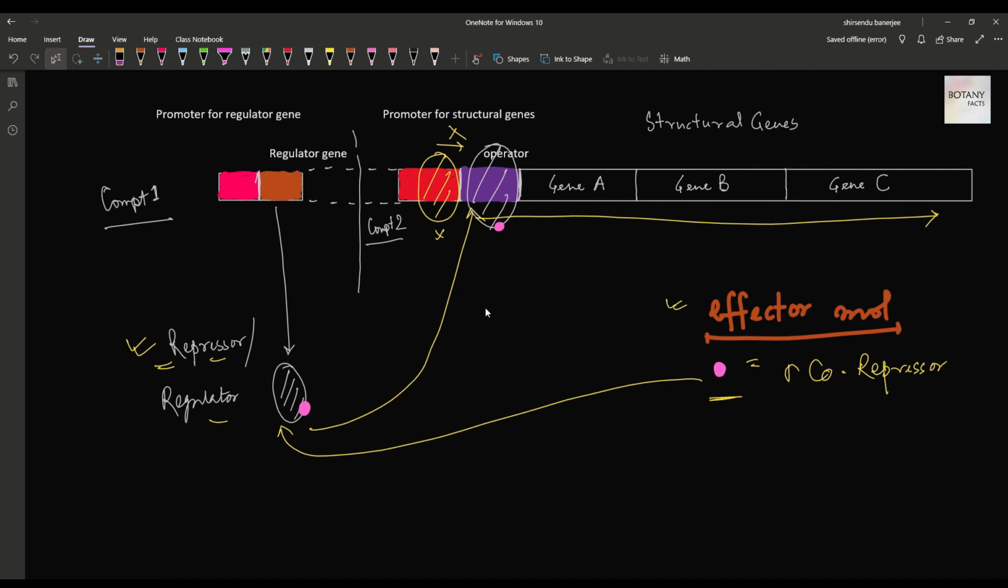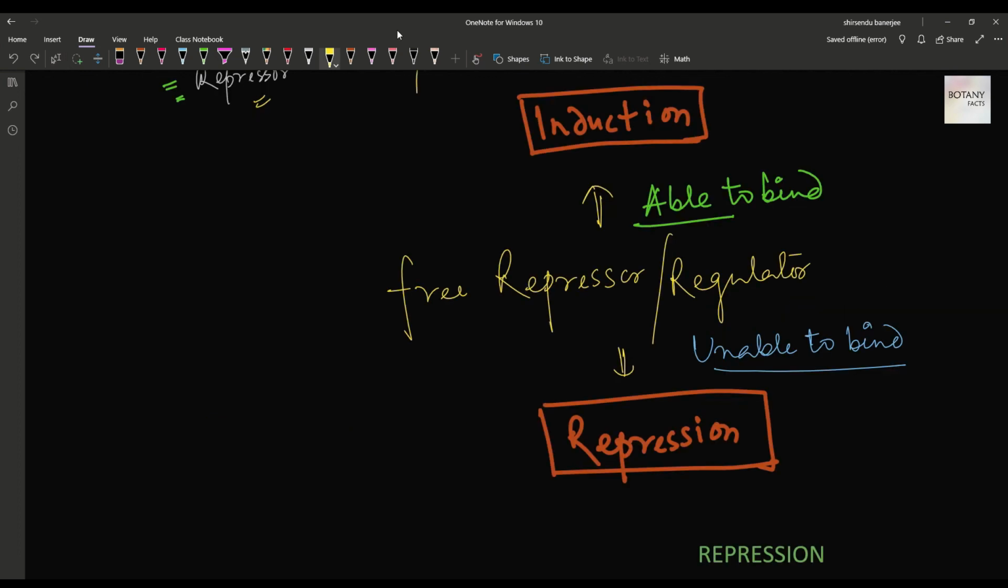So the basic difference between induction and repression is in the regulator. The free repressor or regulator is able to bind to the operator during induction, and in case of repression it is unable to bind to the operator region. This is the basic difference between induction and repression.